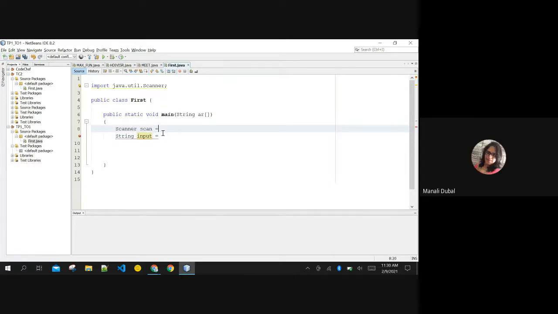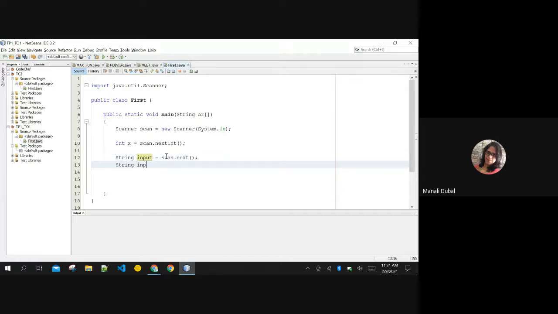Okay. Are you able to see my screen, Tushar? Yes, ma'am. Okay, good. Okay, so what I wanted to show you before we move on to the array part is how to take inputs in the form of strings from the user. You already know the integer input by the nextInt function of the Scanner class, right? nextInt will get you the integer input. In the same way, you have a function next, and you also have a function nextLine. You have two functions to input strings from the user.